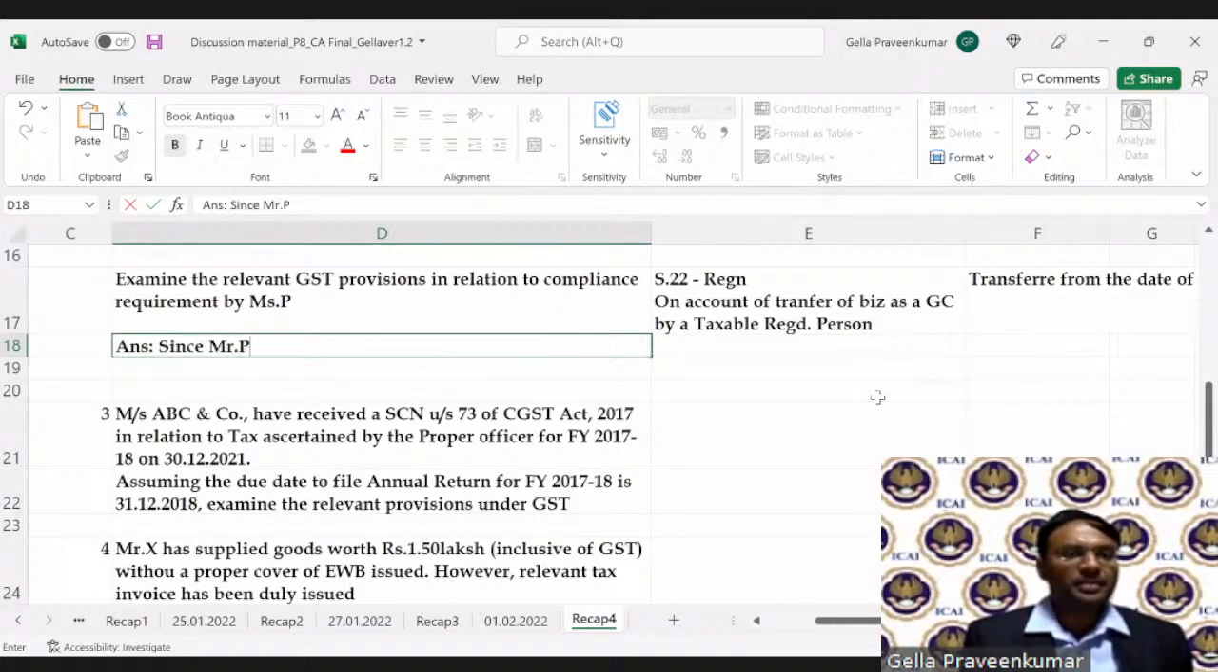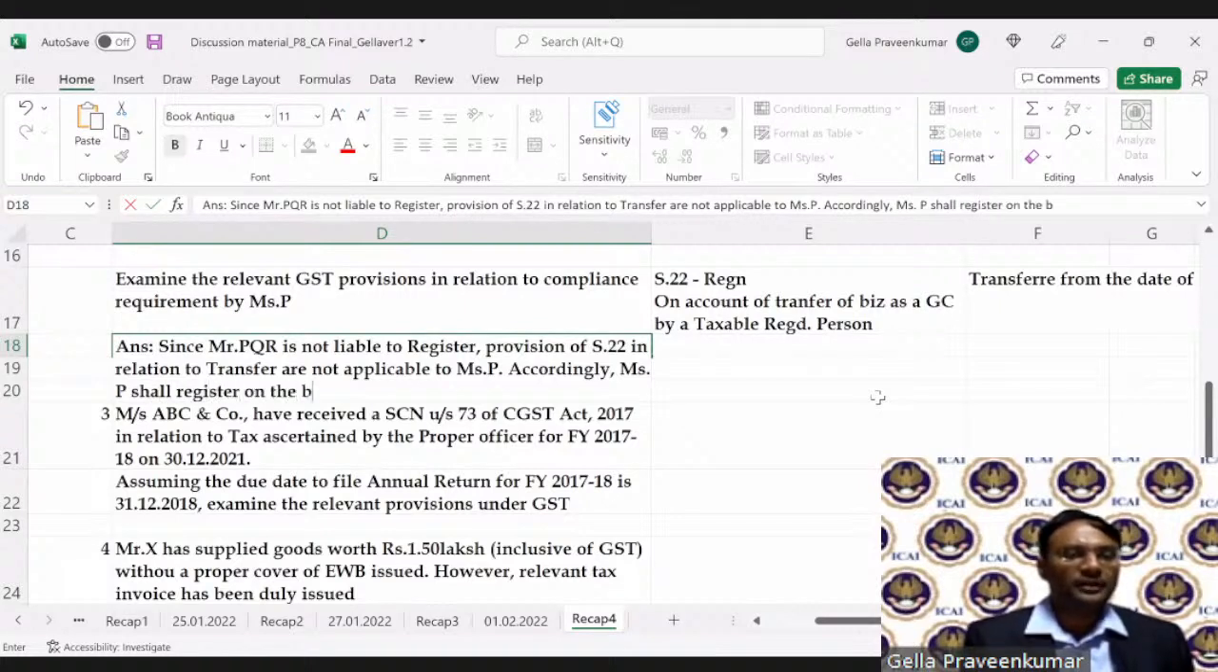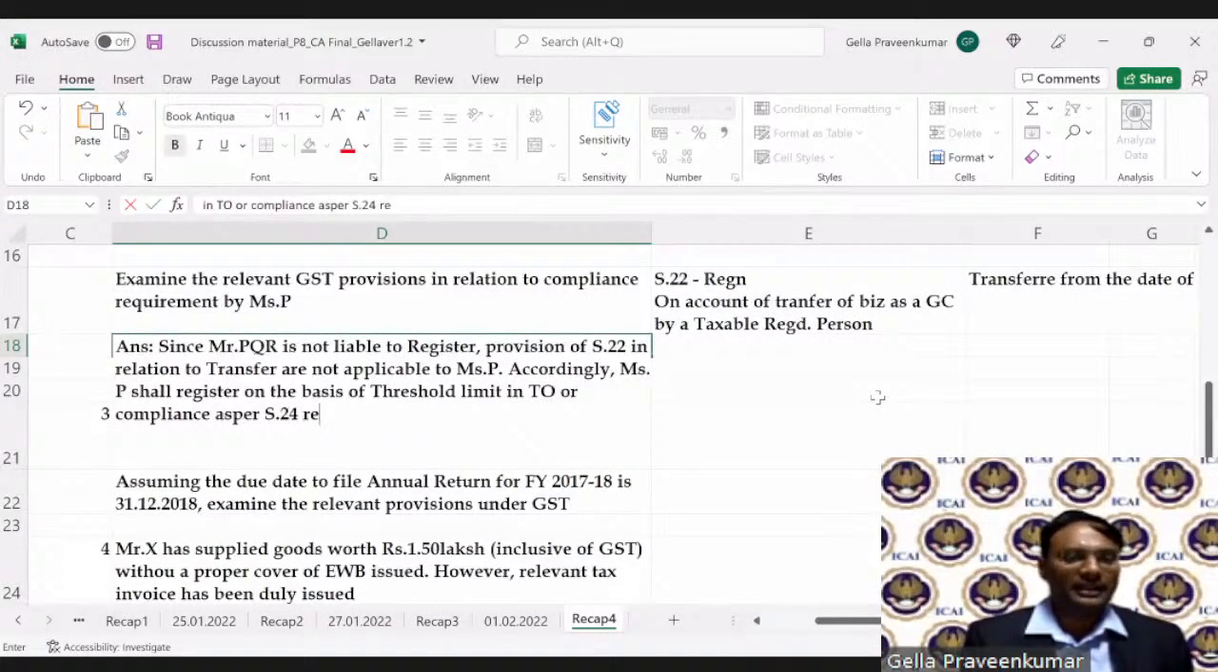So here you will see that answer. Since Mr. PQR is not liable to register, provisions of section 22 in relation to transfer are not applicable to Ms. P. Accordingly, Ms. P shall register on the basis of threshold limit in turnover or compliances as per section 24, as relevant.